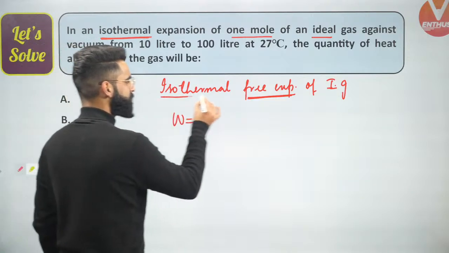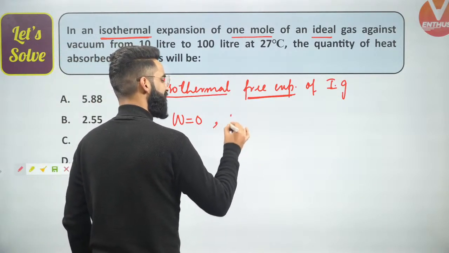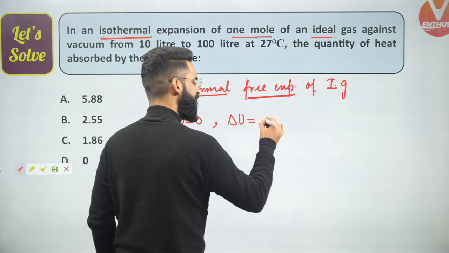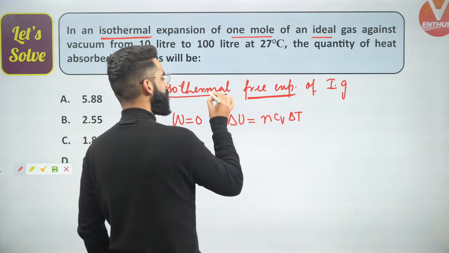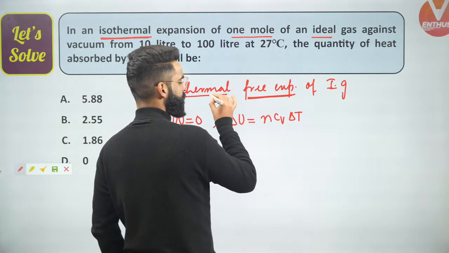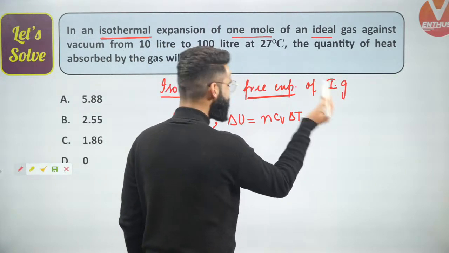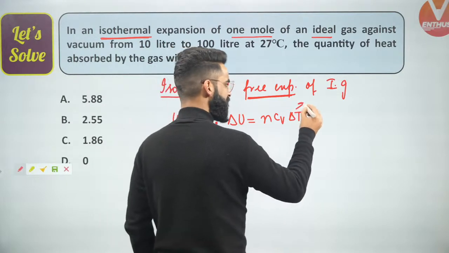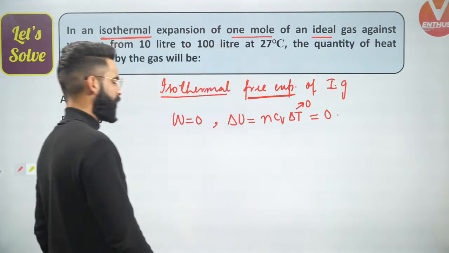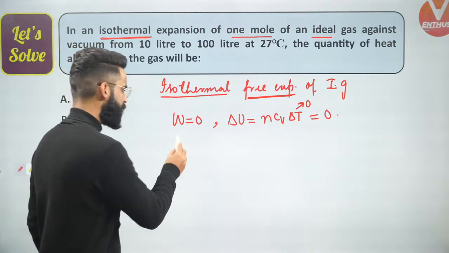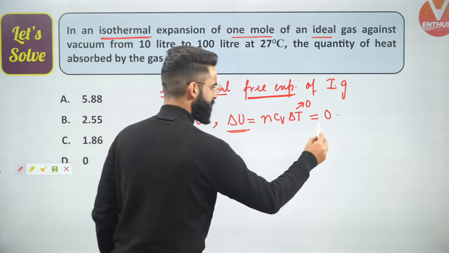At the same time, it's isothermal. If it is isothermal, then delta U value must be equal to 0. Why is that? Because delta U is equal to nCv delta T. When the ideal gas undergoes the isothermal process, delta T value will be taken as 0. So delta U for the ideal gas which undergoes isothermal process will be 0. So I got the W value 0. I got the delta U value 0.